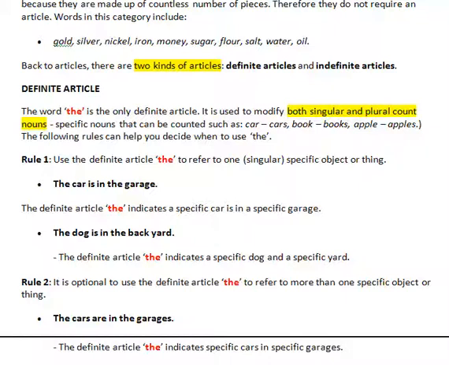Rule 1. Use the definite article the to refer to one singular specific object or thing. The car is in the garage. The definite article the indicates a specific car is in a specific garage. The dog is in the backyard. The definite article the indicates a specific dog in a specific yard.